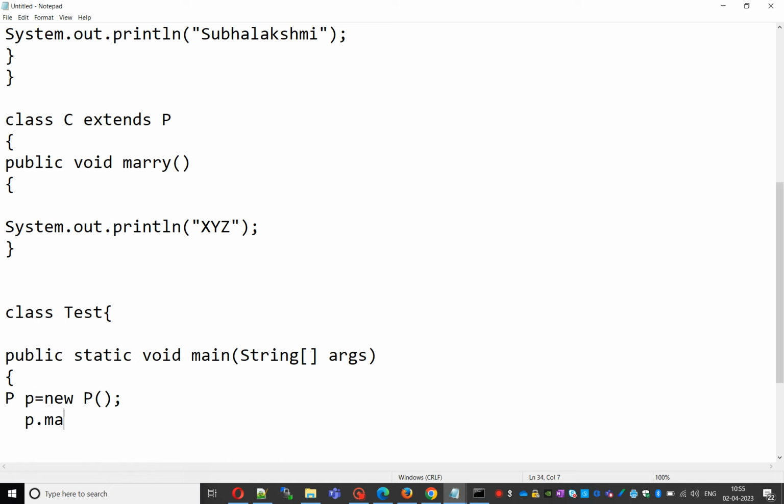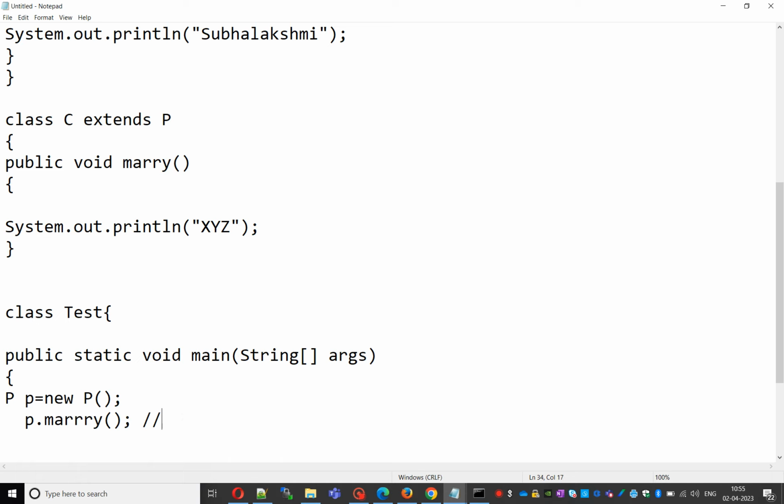Then p.marry(). Tell me, which method will get a chance to execute here? The marry method is in the parent class, and the method is also available in the child class. Which method will get a chance?